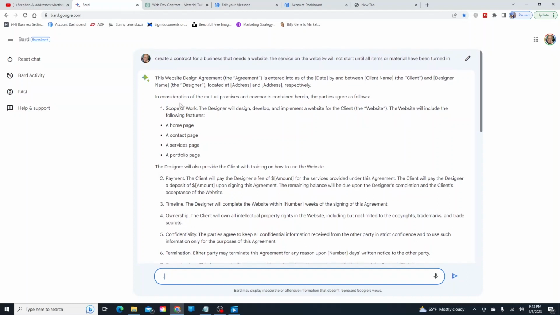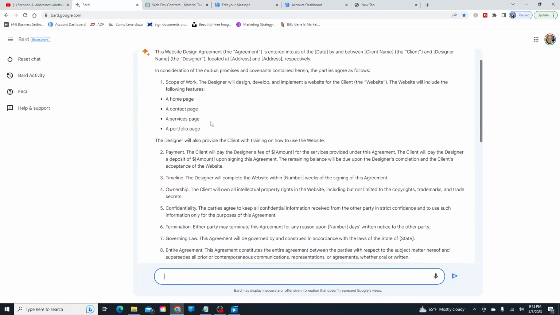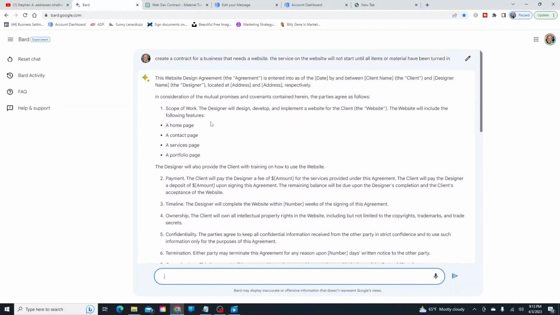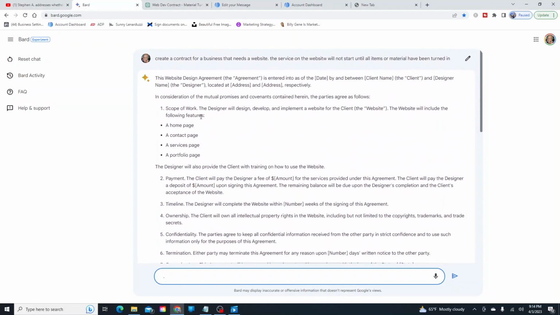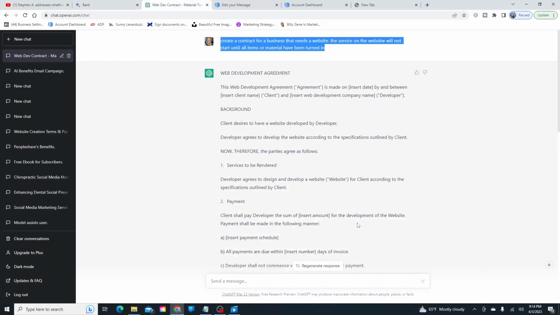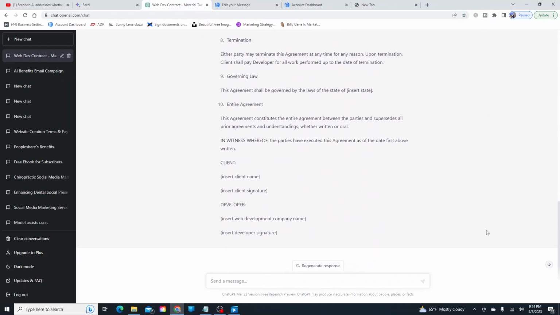This one is sort of a mutual promise and covenant. Well, it's listing out how it will actually create the pages for him. I don't think that part's really necessary because you're just going to create the website. But as you can see, it has a breakdown of everything: the payment, the timeline, the ownership, confidentiality. And like I said, I like to add things to it sometimes just to kind of transform it to where I need it for my particular client.